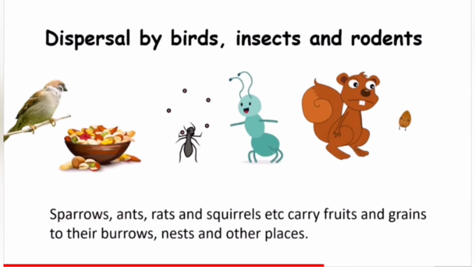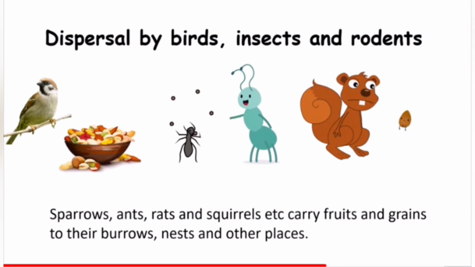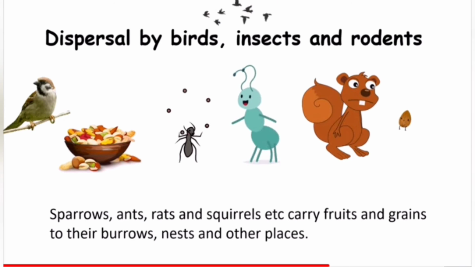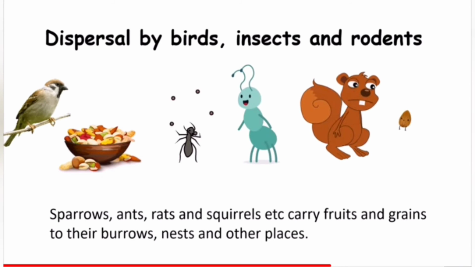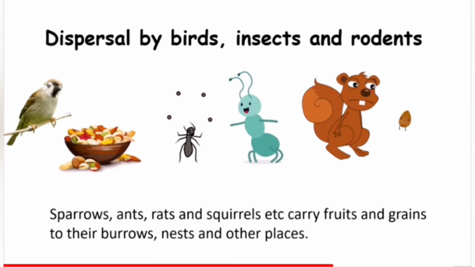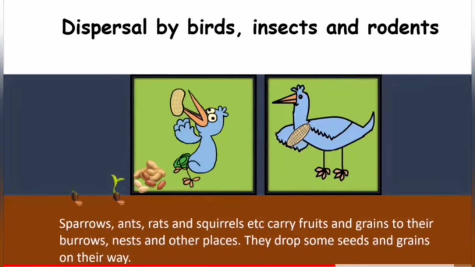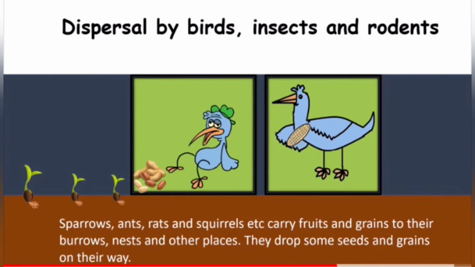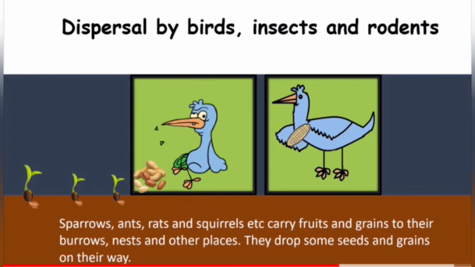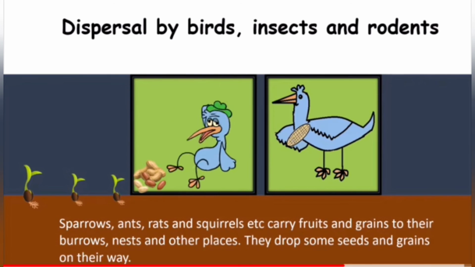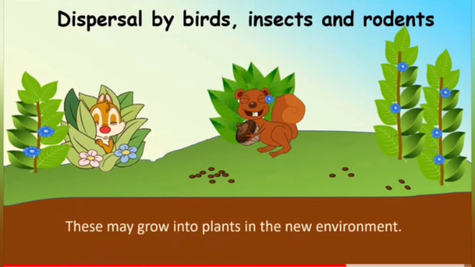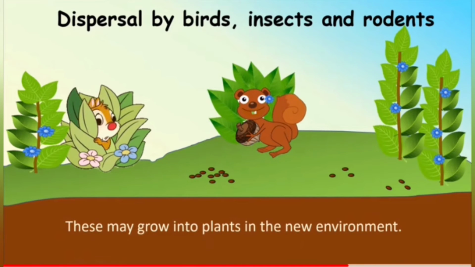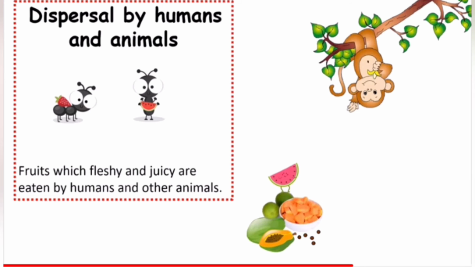Dispersal by the birds, insects, and rodents. Sparrows, ants, rats, and squirrels, etc., carry fruits and grains to their burrows, nests, and their habitats. Sparrows, ants, wrens carry fruits and vegetables and seeds and move away from one place to another.